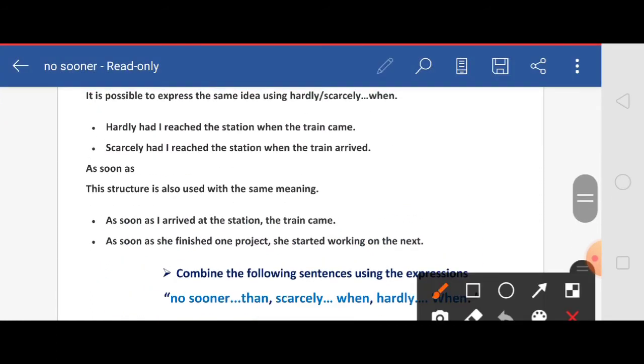The meaning of these two sentences is as soon as. This structure is also used with the same meaning. As soon as I arrived at the station, the train came. As soon as she finished the project, she started working on the next.